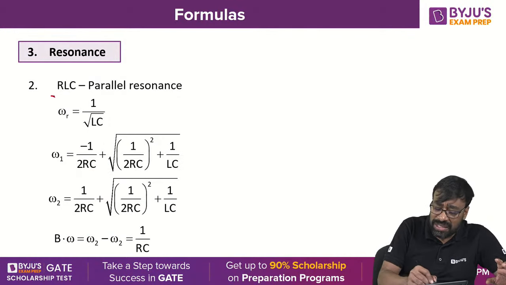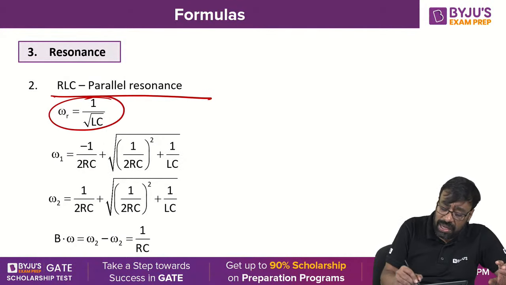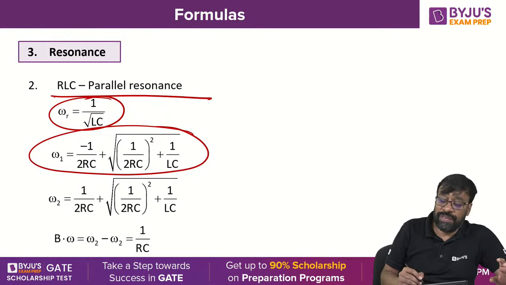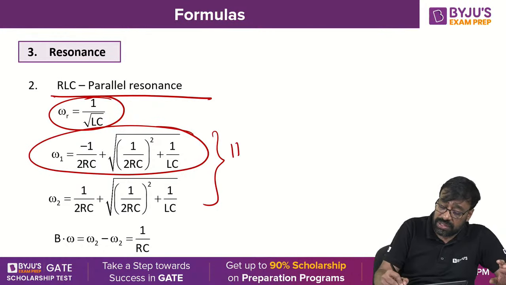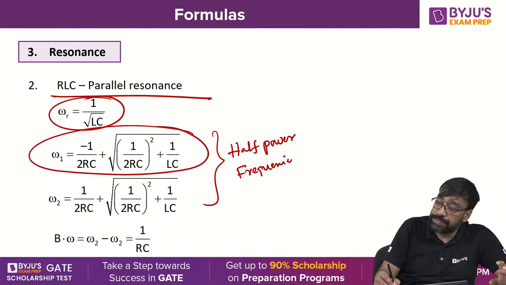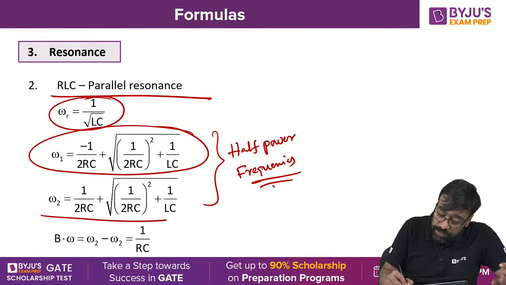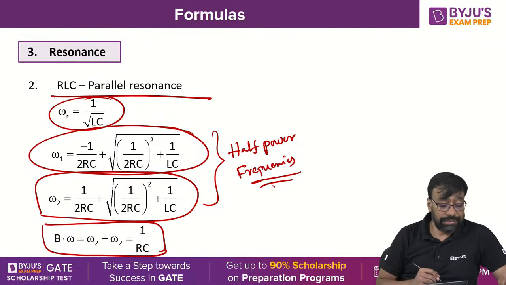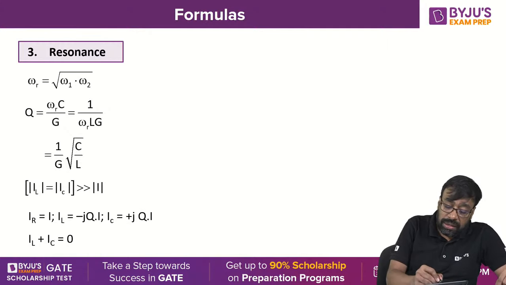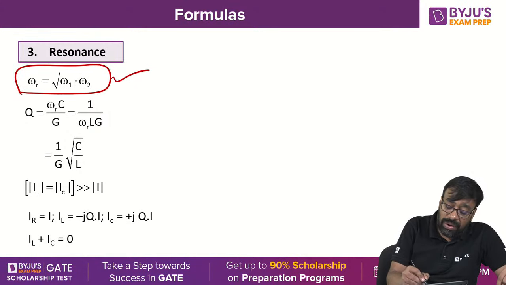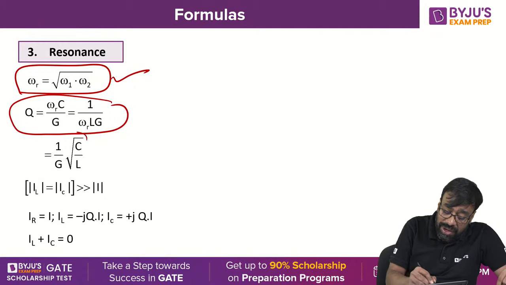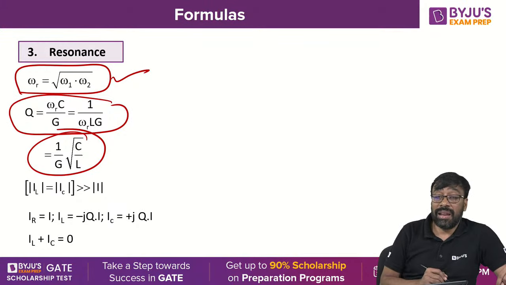Similarly, for RLC parallel resonance, there are the omega R formula and omega 1, the half power frequencies. These two are half power frequencies. Then the formula for omega 2. Bandwidth is 1 by RC. Omega R is again the geometric mean of omega 1 and omega 2. The quality factor formula is 1 by G root C by L.